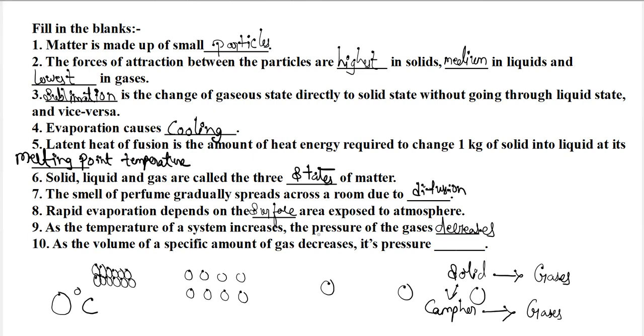Next, as the volume of a specific amount of gas decreases, its pressure increases. If we decrease the pressure, then the volume of the gas will naturally increase, because the particles of gases are very far from each other. And if we increase the pressure, then the volume of the gas will decrease.